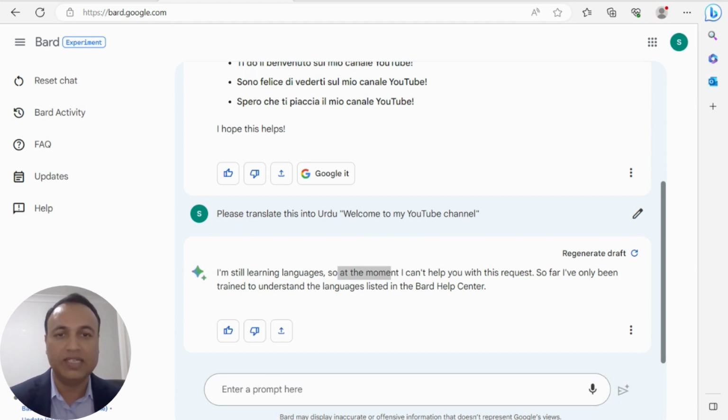We can translate any sentence, any paragraph into multiple languages, but we can see that Google Bard is still learning some of the languages. It is capable of translating sentences into some languages, but for some languages, it is still developing its capability. Therefore, I'm going to give 10 marks to ChatGPT and 5 marks to Google Bard.